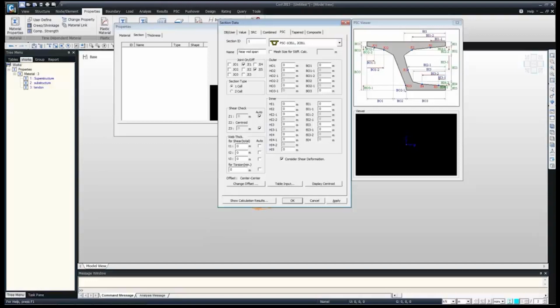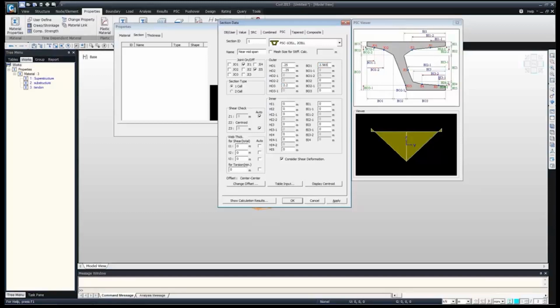As per our section, we just need to give the input as per the self-explanatory image. The image explains what the heights are, HO1, HO2, and what BI1, BO1, BO2 are. HO1 is the height of the top flange, then HO2 from there to the inclined portion up to the web, then HO3 is the web plus bottom flange height, then HO4 is the bottom flange. So as per this image, we have to give the inputs. I'm giving the input here. HO1 0.25, then HO2 0.25, HO3 2.2, BO1